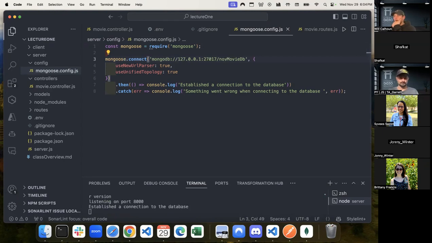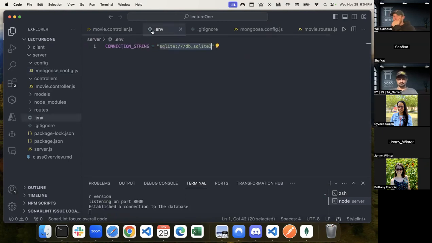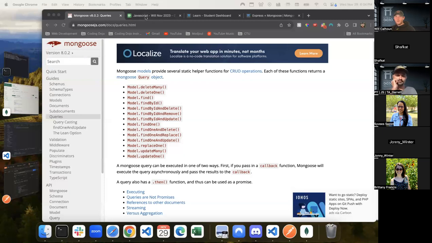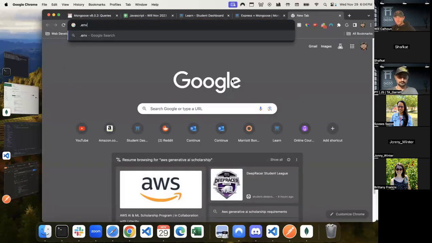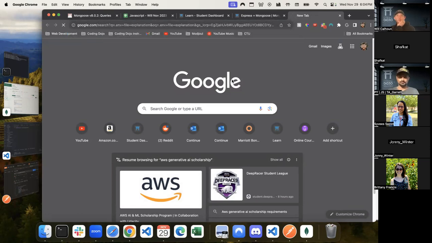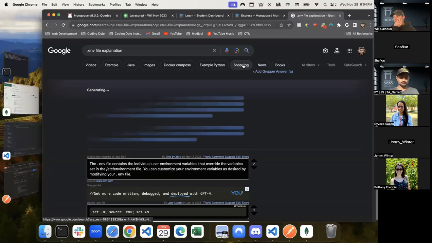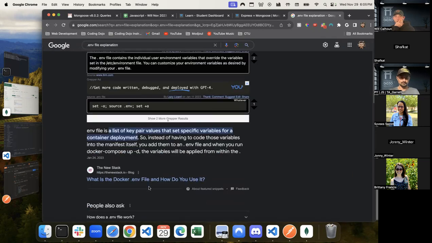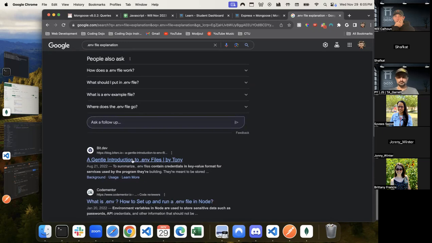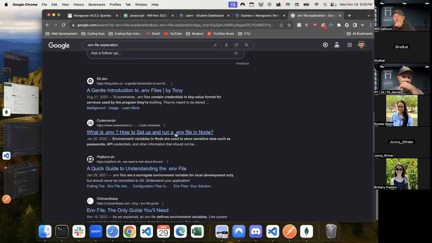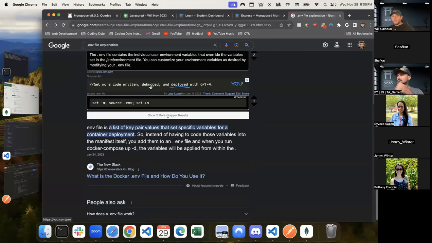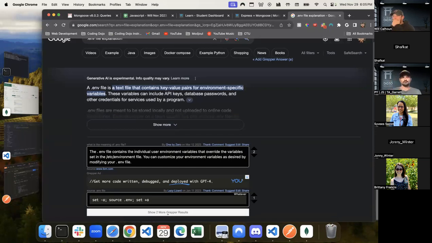Yeah, you would have a .env file. You can just look this up, there are tons of resources about .env files. Just Google .env files and you can walk through the different ways to do it.